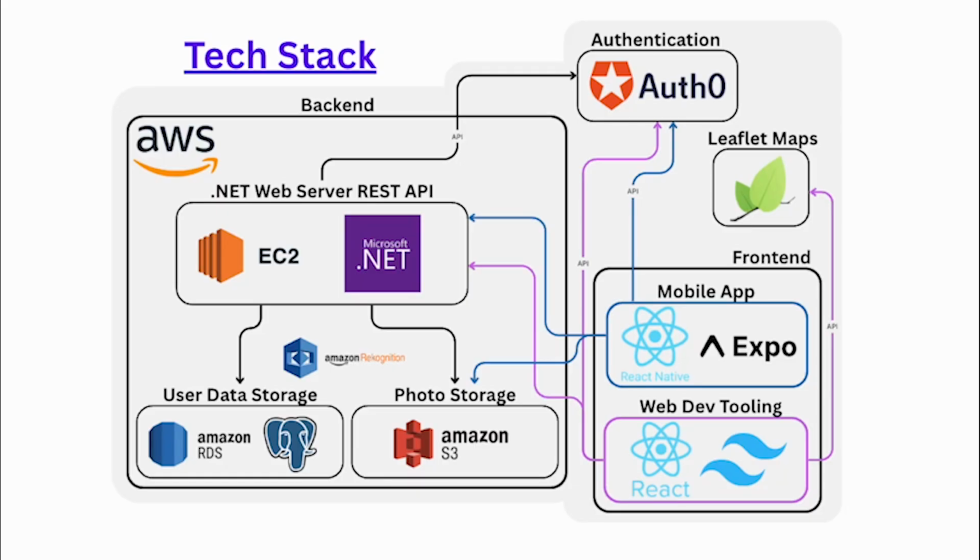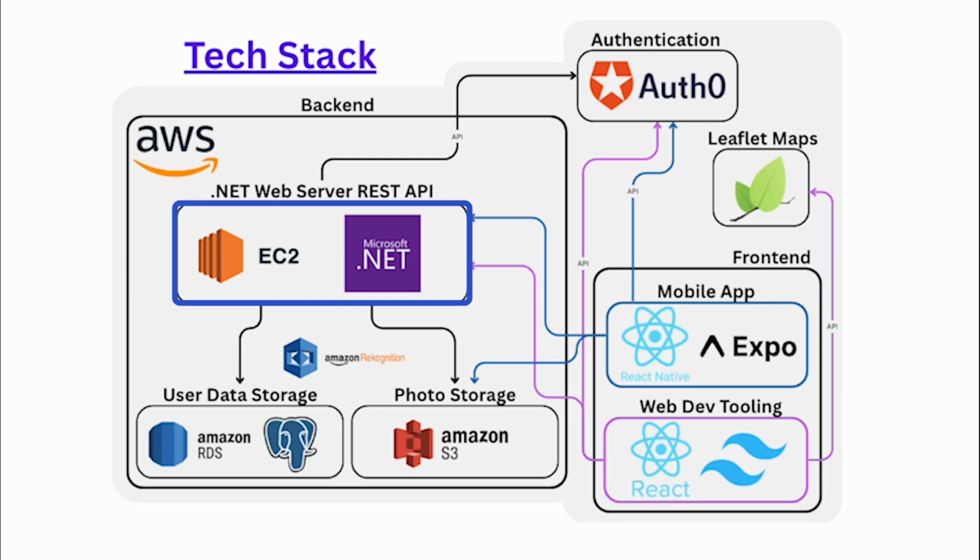Hi, I'm Edward, and I'll talk briefly about the backend architecture of our app. To keep things simple, we hosted our entire backend through AWS. The main part of the backend is our .NET server running in a Docker container on an EC2 instance. The front-end app interfaces with the server through a REST API for uploading and fetching photos, sending friend requests, and anything else the app may need.